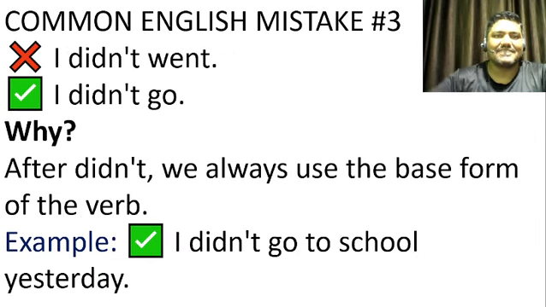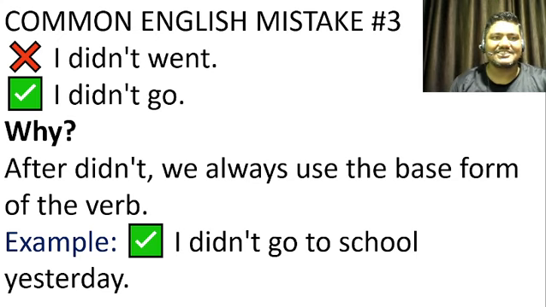Next, number three: "I didn't went" or "I did not went." The correct one is "I did not go." Why so? What is the reason? After did not or after didn't, we always use the base form of the verb. So the correct one is: I didn't go to school yesterday.